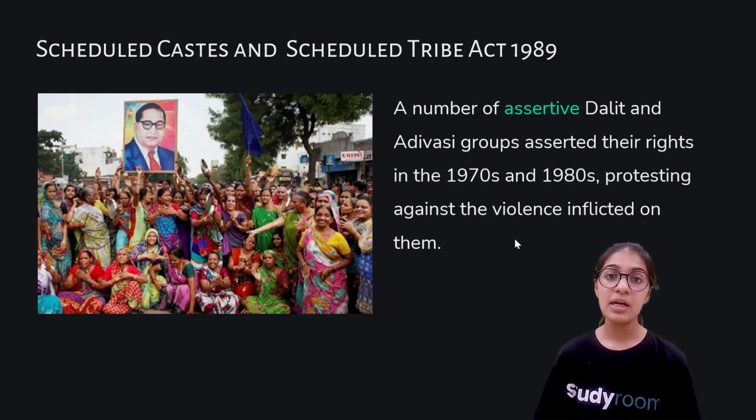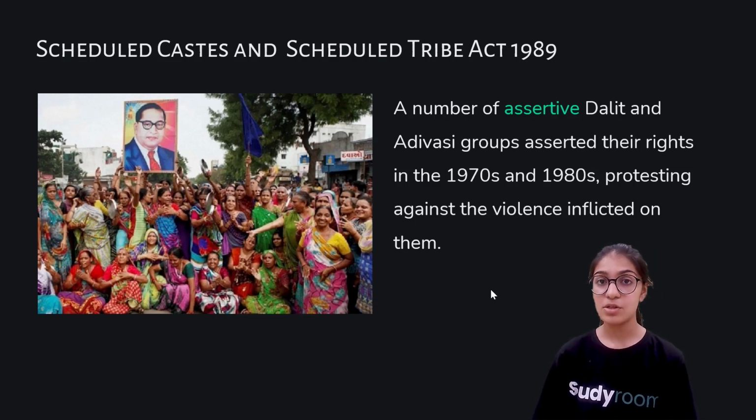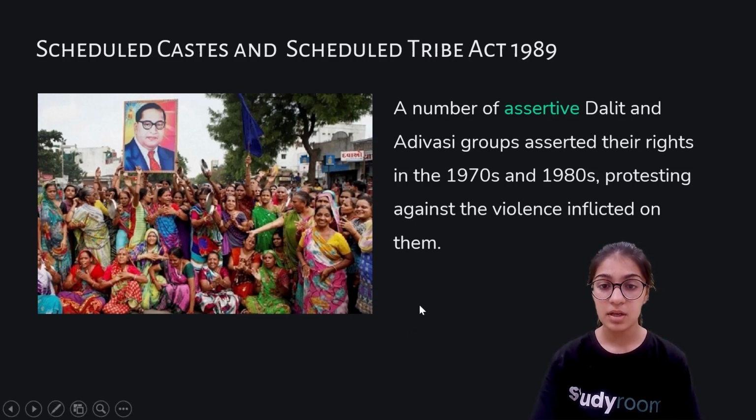And the government actually listened to their petition, listened to their problems, and validated their problems. And such a law was passed. That is, the Scheduled Castes and Scheduled Tribes Act 1989 was passed by the government after listening to the problems faced by the Dalits, under which if anybody tries to discriminate against them on the basis of their religion and caste, that person will be punished.